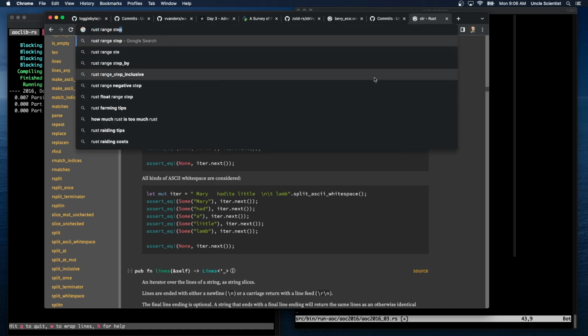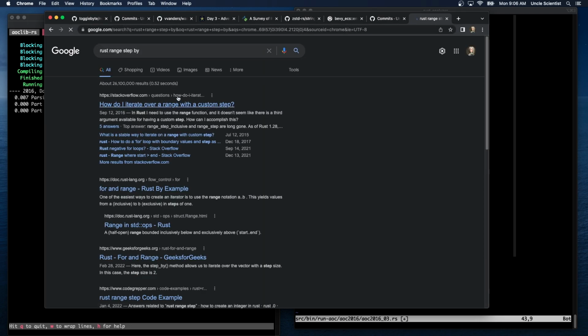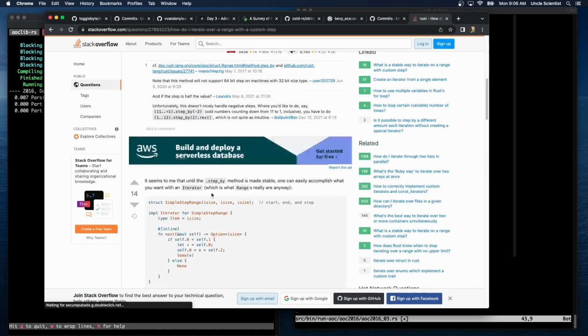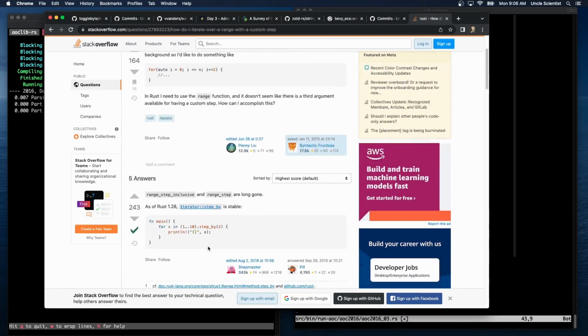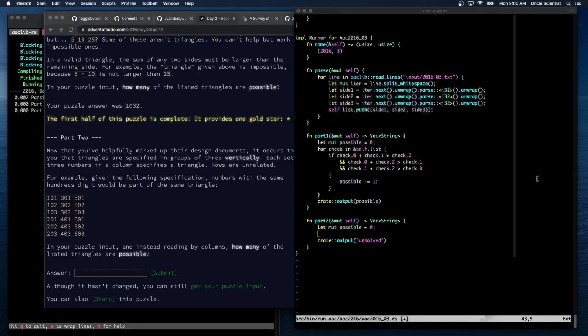Rust range step_by. Yeah, so I can just, oops, that scrolled off. I can just say step_by. Okay. For i in 0..self.list.len step_by 3.